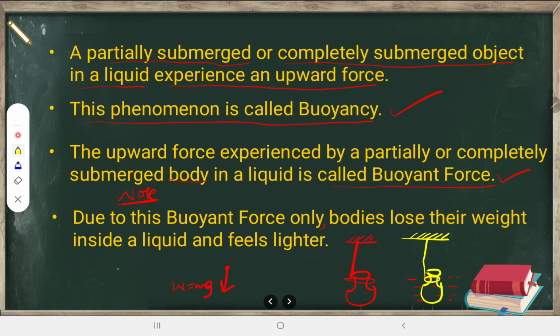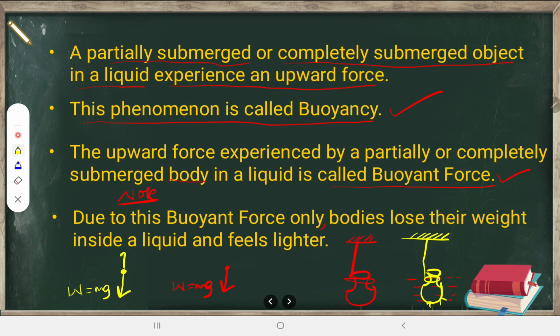If you draw the free body diagram of that pot, look at this. Here is the weight downward, not denying that. The weight of this pot is acting downward, and it is also experiencing an upward force, the buoyant force.